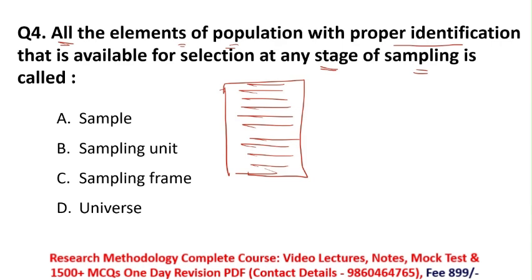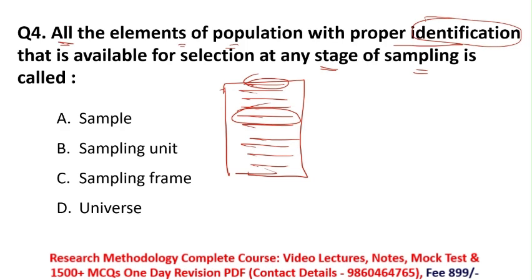So suppose you have your population. I am making a list here, and I have my population's elements, meaning all the members of my population, with their proper identification. And then from this list I am selecting my samples. So what is this called?